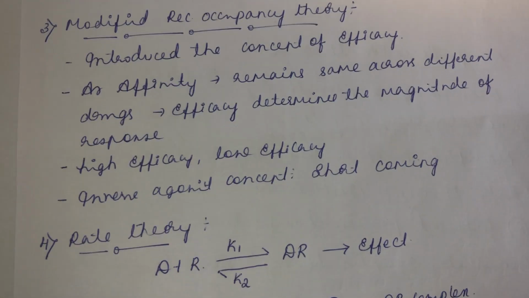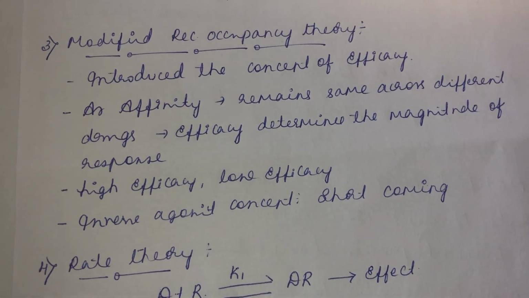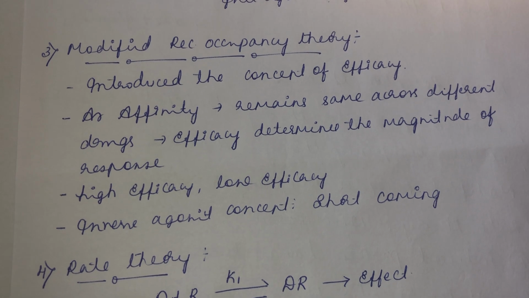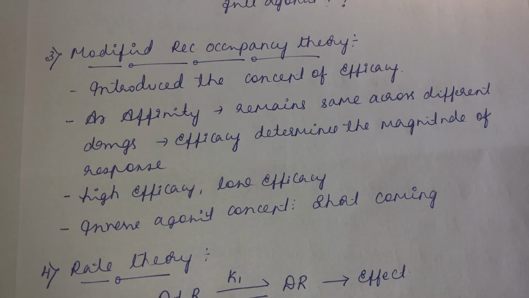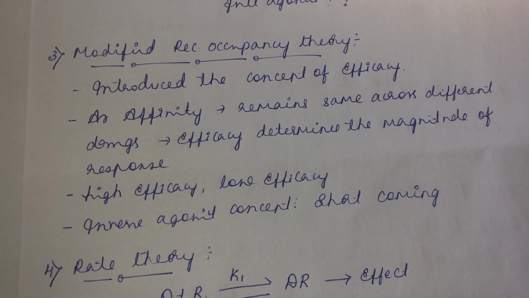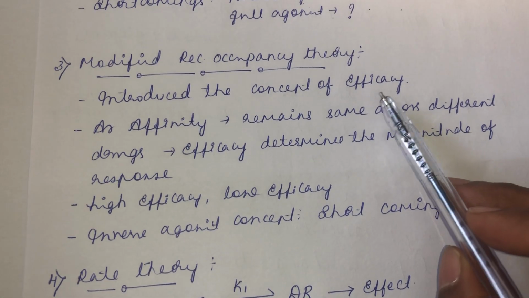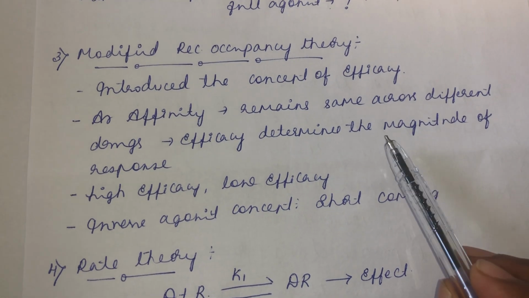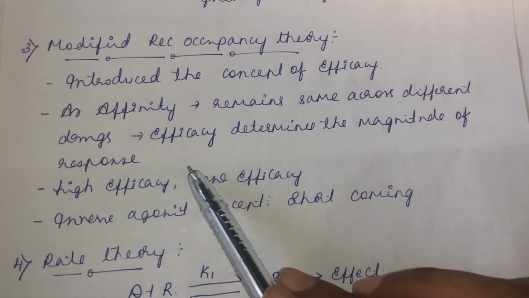See, across the drugs, the affinity remains the same. If you see agonist, antagonist, inverse agonist or any type of drug, the affinity remains the same. So the characteristic that is differentiating all these drugs is efficacy. That is why they introduced the concept of efficacy. Efficacy is the one which determines the magnitude of the response.